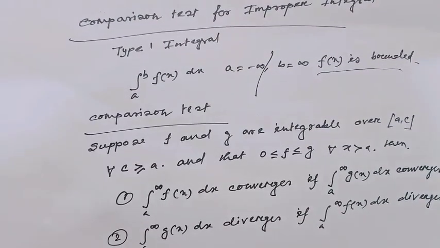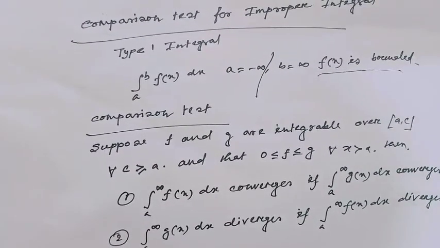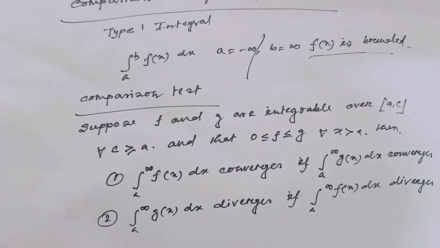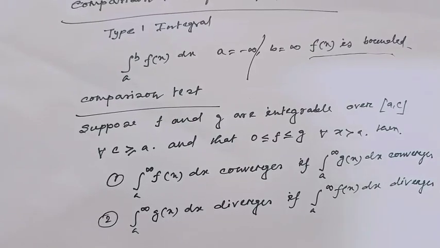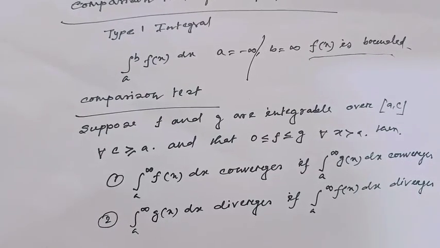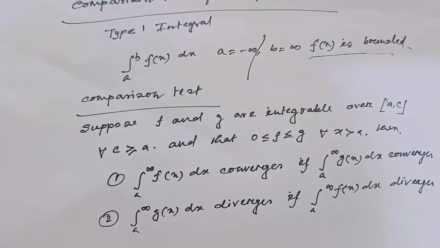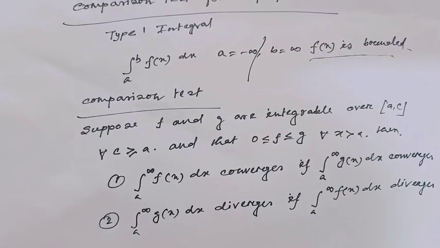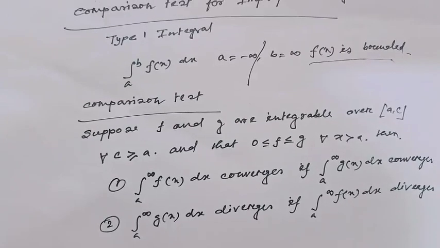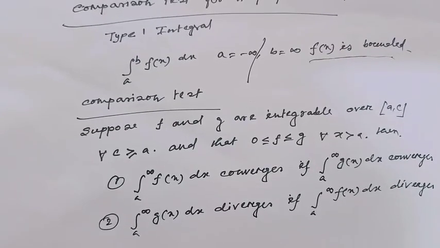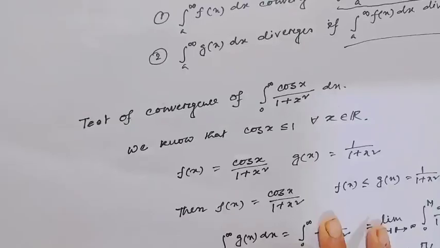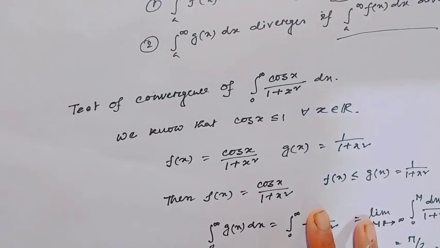Then the comparison test of improper integrals is: suppose f and g are integrable over the closed interval a to c, where for all c greater than or equal to a, and 0 less than or equal to f(x) less than or equal to g(x). This is true for all x belonging to the interval. Then now I will see this convergence.